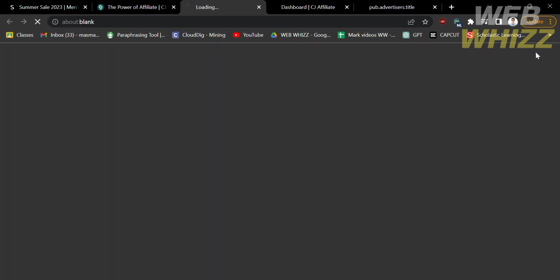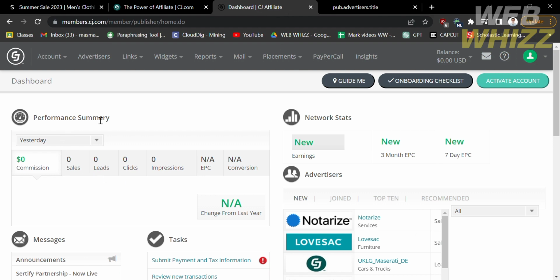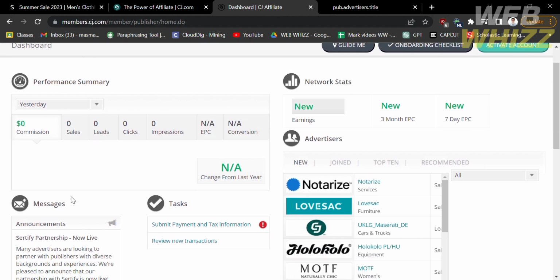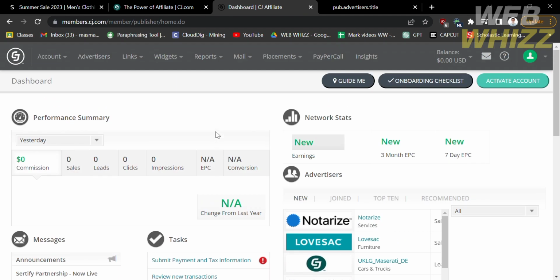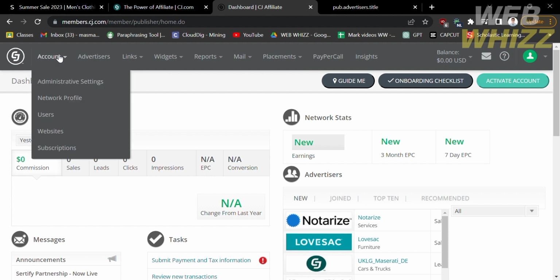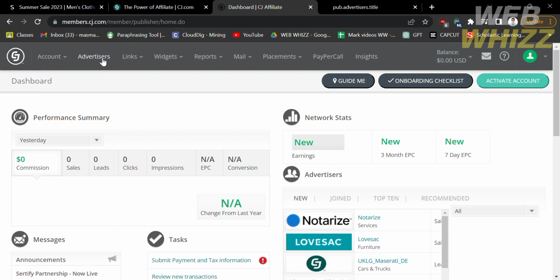And after logging in or signing in, you will be directed to this dashboard. On the dashboard of cj.com, you will see the performance summary, the messages below, and the network stats, including your earnings and advertisers. You can also see on the top panel the options including account, advertisers, links, widgets, reports, and many more, in which under the account option, you will see your administrative settings, network profile, and many more. But in those options, kindly click advertisers.